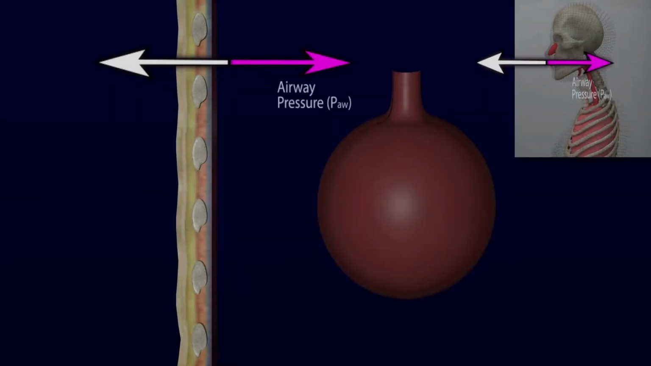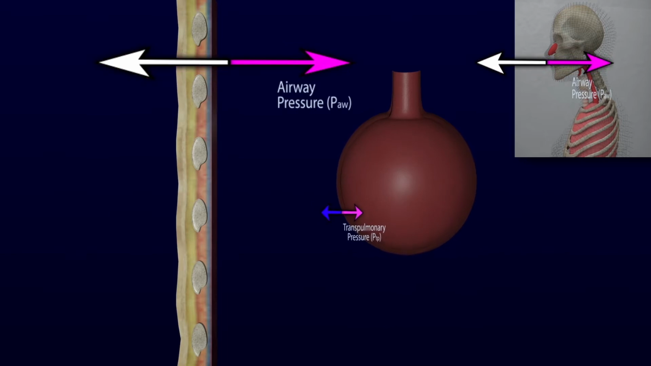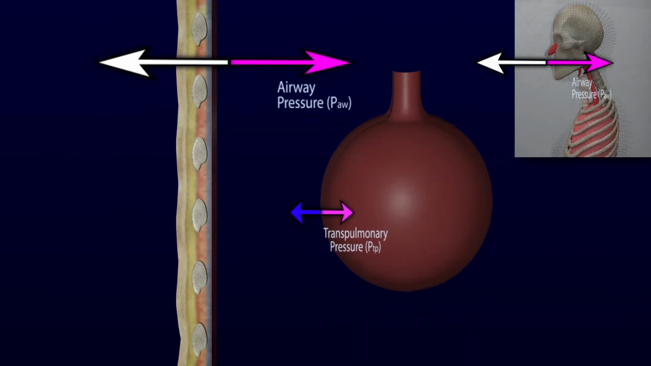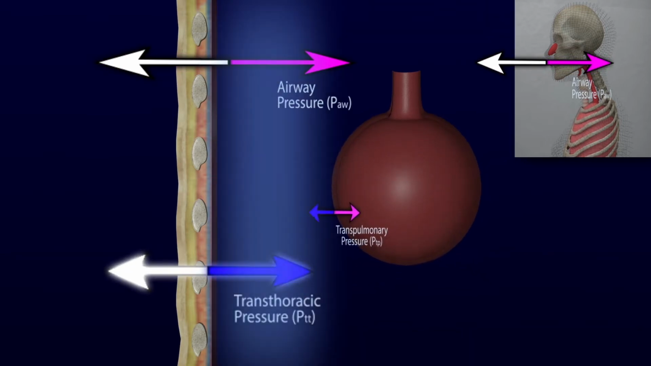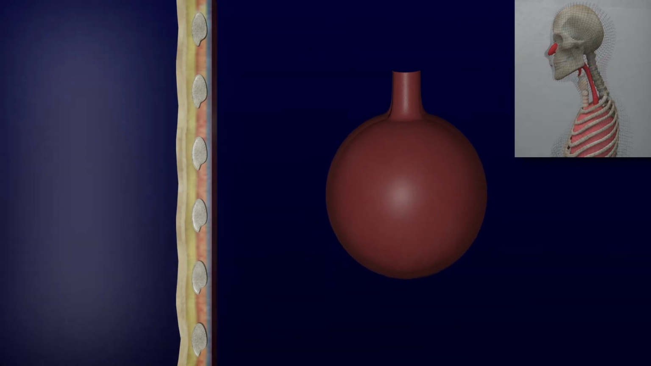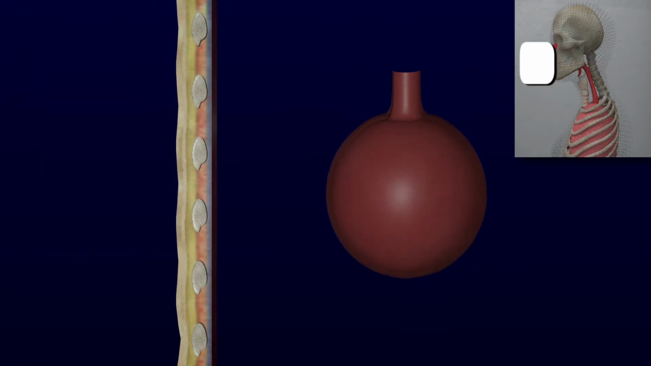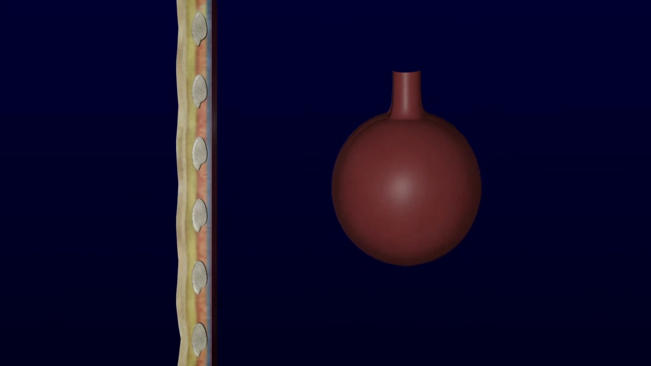On the alveolar side, this pressure is the sum of the transpulmonary pressure between the alveolus and the pleural space, and the transthoracic pressure between the pleural space and the atmosphere. The pressure measured by the ventilator at the airway opening has no way of discerning between these two components.